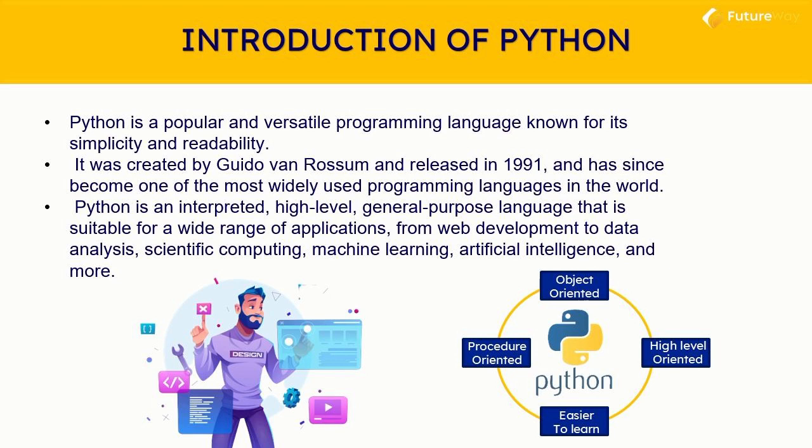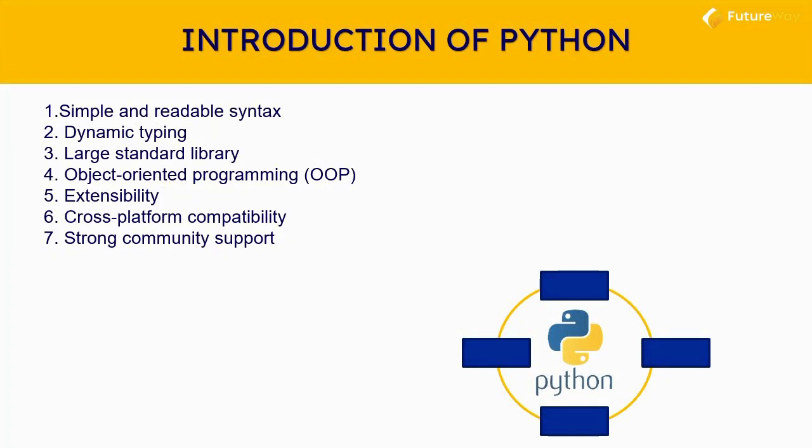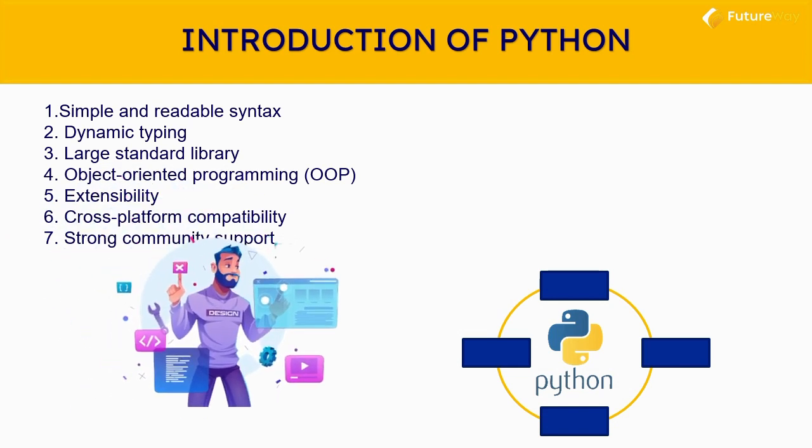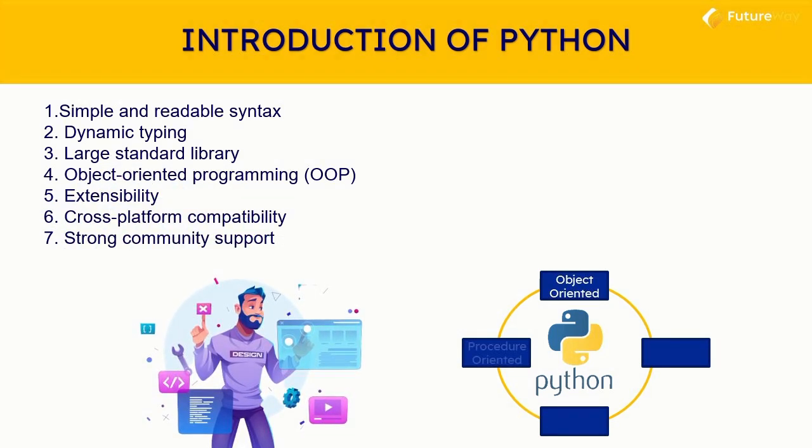Some key features or advantages of Python. Number 1, simple and readable syntax. Number 2, dynamic typing. Number 3, large library. Number 4, object-oriented programming. Number 5, extensibility. Number 6, cross-platform capability. Number 7, strong community support.